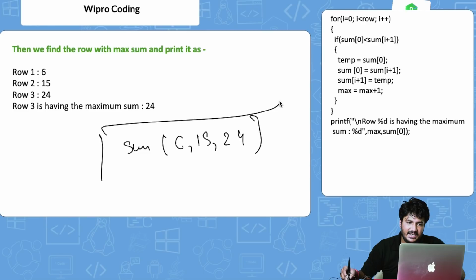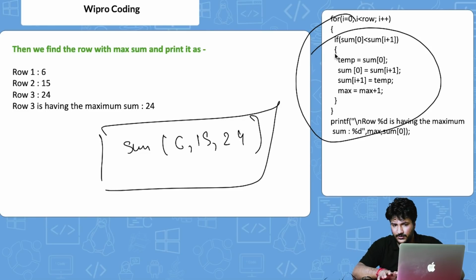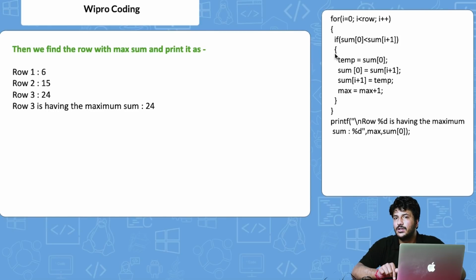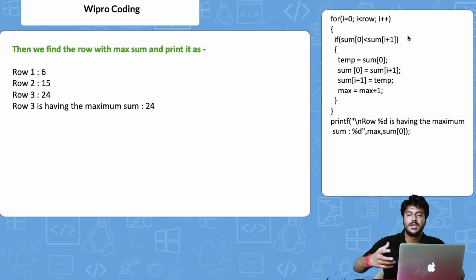We are basically finding the sum using this particular code. Now, this is a homework for all of you. I have already given the code, there's a link in the description. On that link, you can find this whole code, and I want you to focus on this on your own and understand how this particular code is implemented, right?